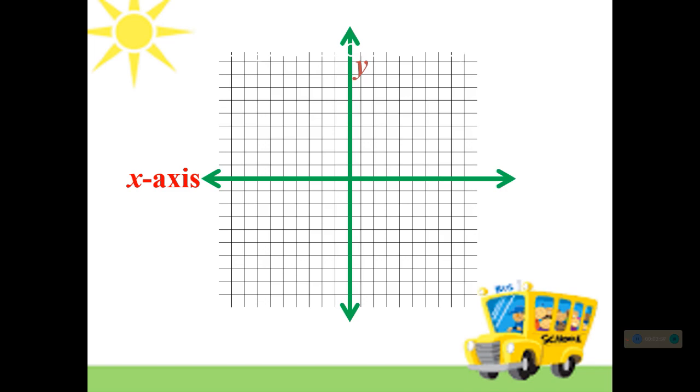We have here also the y-axis. The point of intersection of the two number lines is what we call the origin. Again, the x-axis is the horizontal number line, the vertical number line is the y-axis, and the point of intersection of these two axes is the origin.